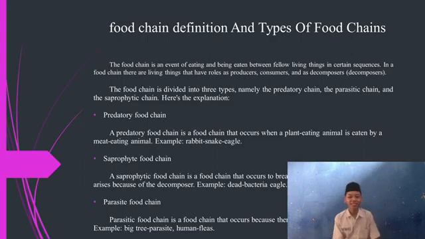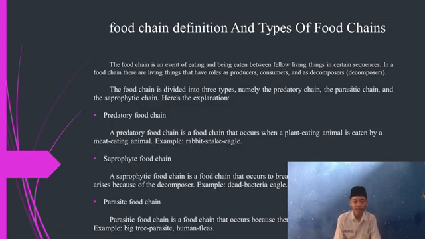Thank you, my friend, Mr. Fajar. Okay, next. Now is the food chain definition and types of food chain. The food chain is an event of eating and being eaten between fellow living things in a certain sequence. In a food chain, there are living things that have roles as producer, consumer, and decomposer. The food chain is divided into three types, namely the predatory chain, the saprophyte chain, and the parasite chain.